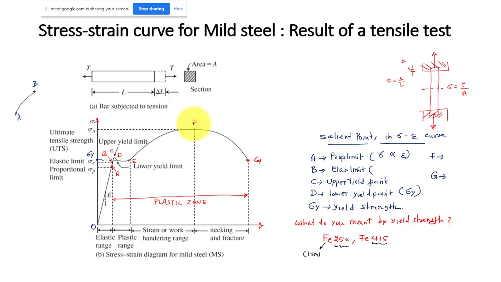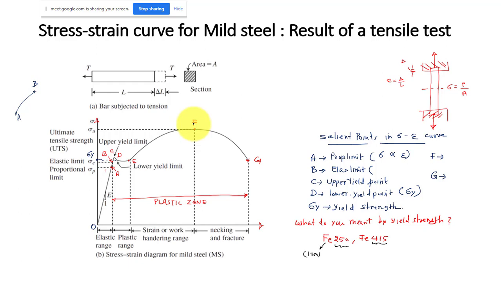So let us say if you take the same mild steel bar and apply a stress of 150 megapascal. So then what will be its state? It will be in the elastic state. It will be in the linear elastic zone because 250 megapascal is the minimum stress you have to apply so that your material will enter into the plastic zone. So if you apply 150 megapascal, it will be in the elastic zone.